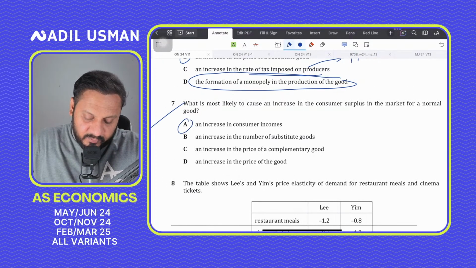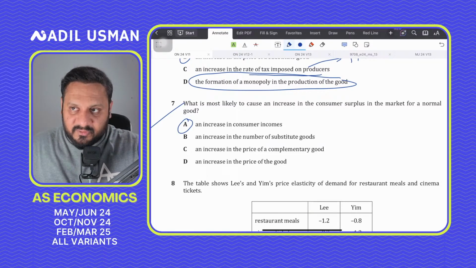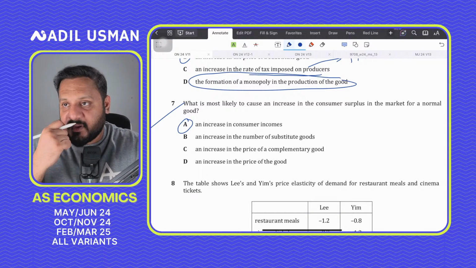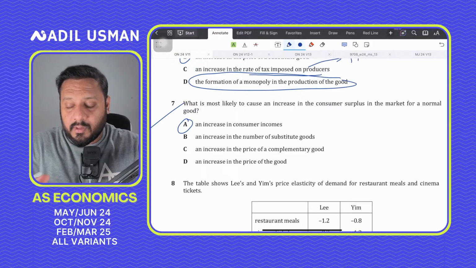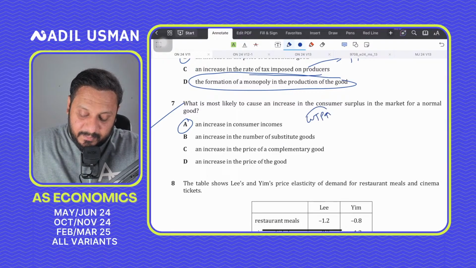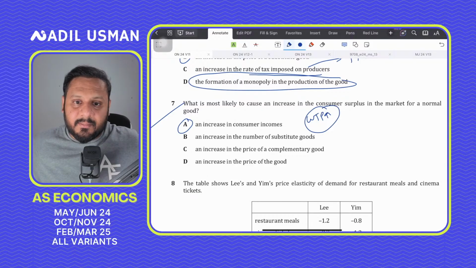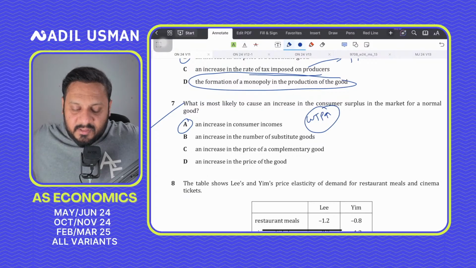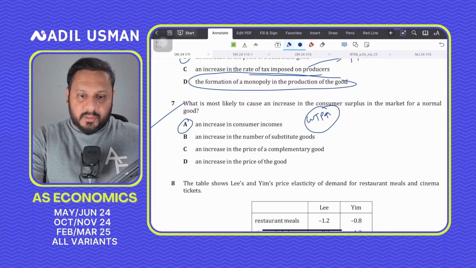Question 7 would be A for alpha, an increase in consumer incomes, because when consumer income goes up, your disposable income goes up and you become richer and you feel richer. When you feel richer, you would want to pay more for something. So you're okay in paying a higher price, and that means that the willingness to pay goes up, and when the willingness to pay goes up, then the consumer surplus goes up. So 7A is the right answer. Higher incomes would raise the willingness to pay for the good, and that expands the area of consumer surplus. Consumer surplus is basically what consumers are willing to pay minus what they actually pay.